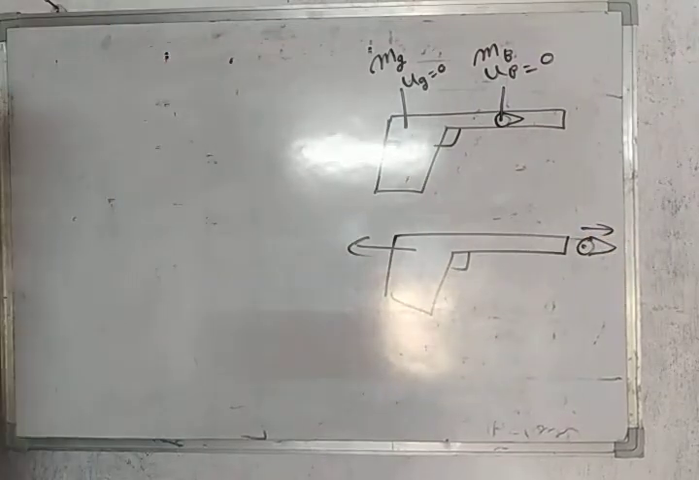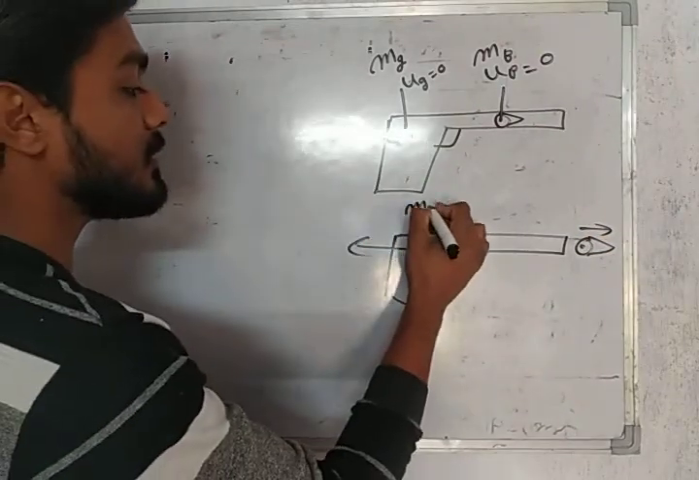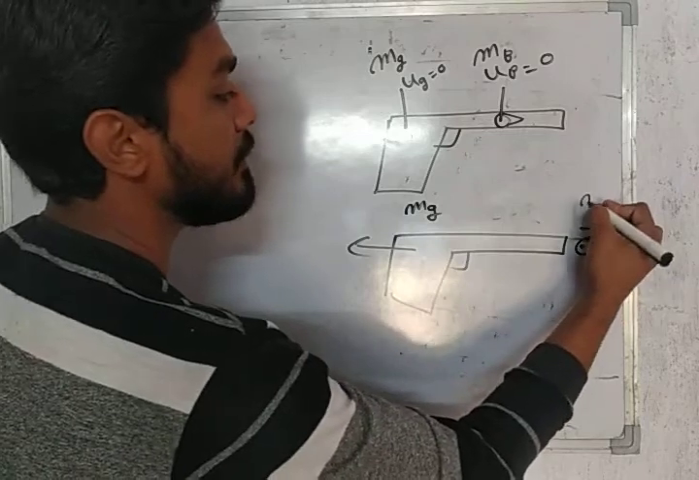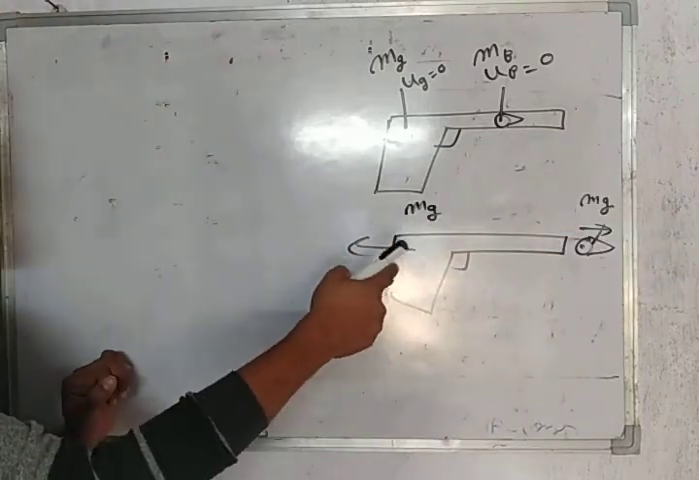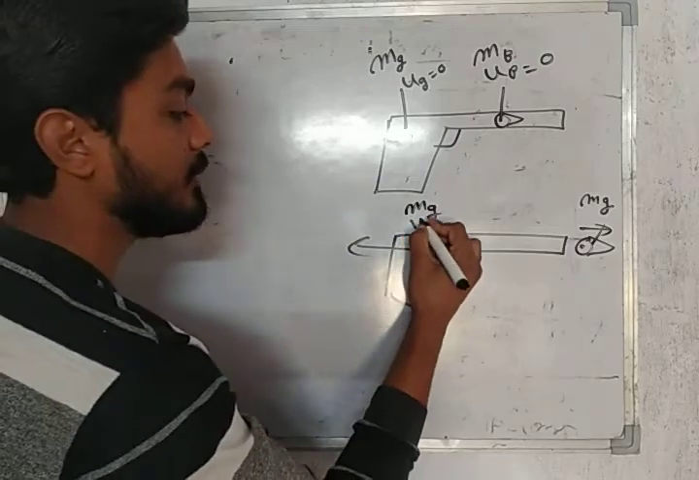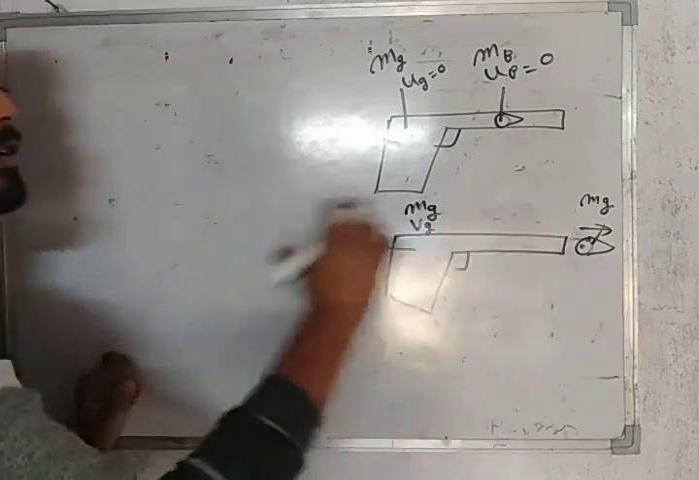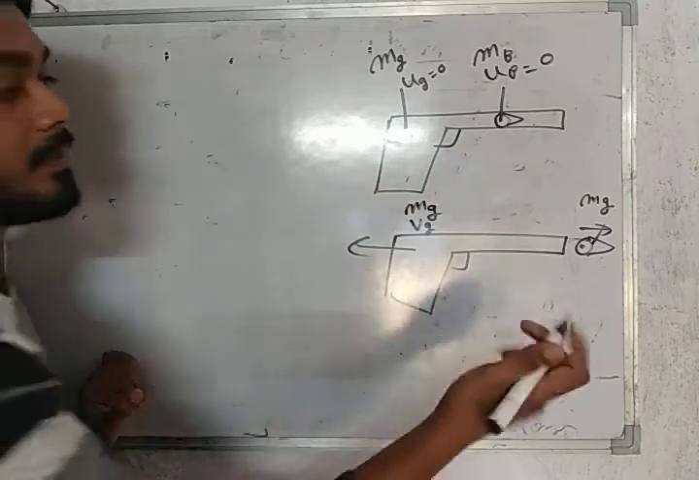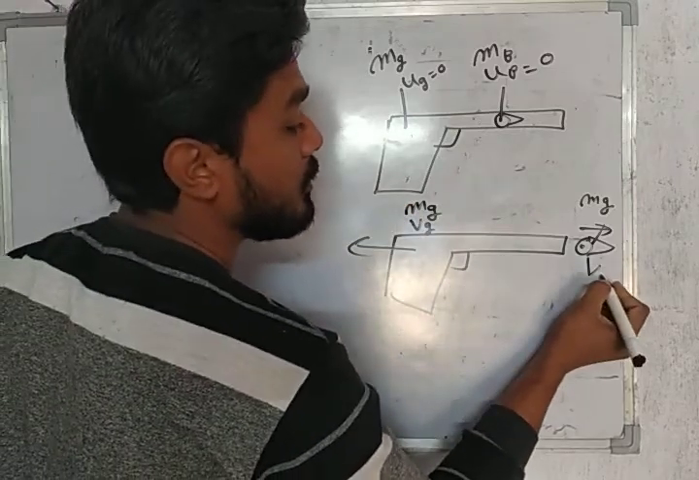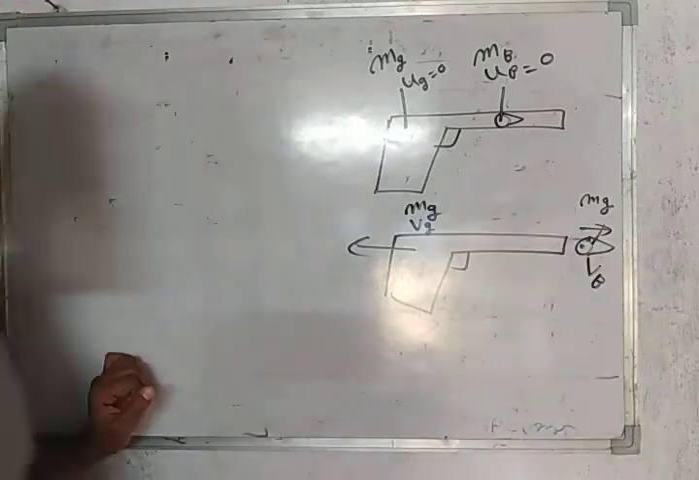Then what happens? Then the masses are still mg and mb. There is no change in the mass, but now there is a new velocity of the gun, and that is vg, because now it is recoiling and there will be some value of this velocity. Similarly, the bullet will also have a velocity, this will be vb.